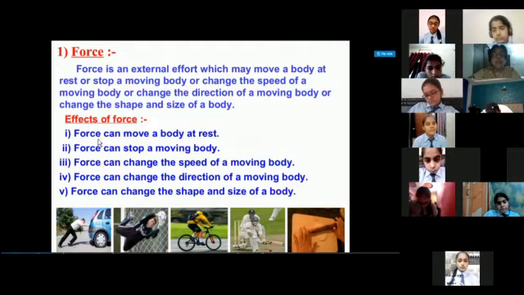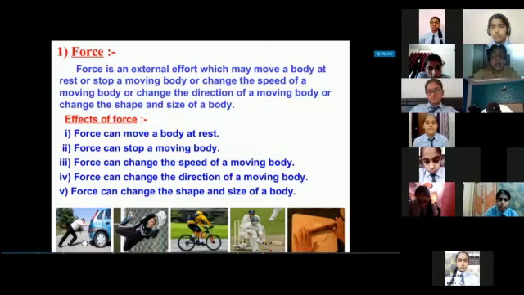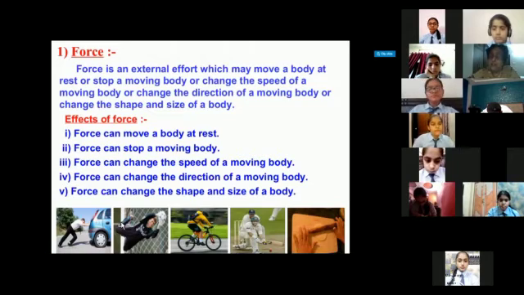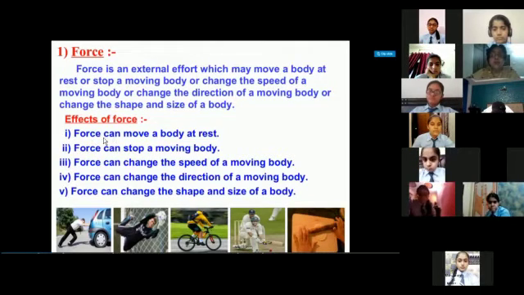Just see the first effect, force can move a body at rest. In the first picture, there's a car and the person is pushing and making the car in motion. If the car has some problem, if it doesn't start, or if you have a ball, or any object, when you push, then the object starts moving. So here the first point is that force can move a body at rest. So if the body is at rest, you can move it.